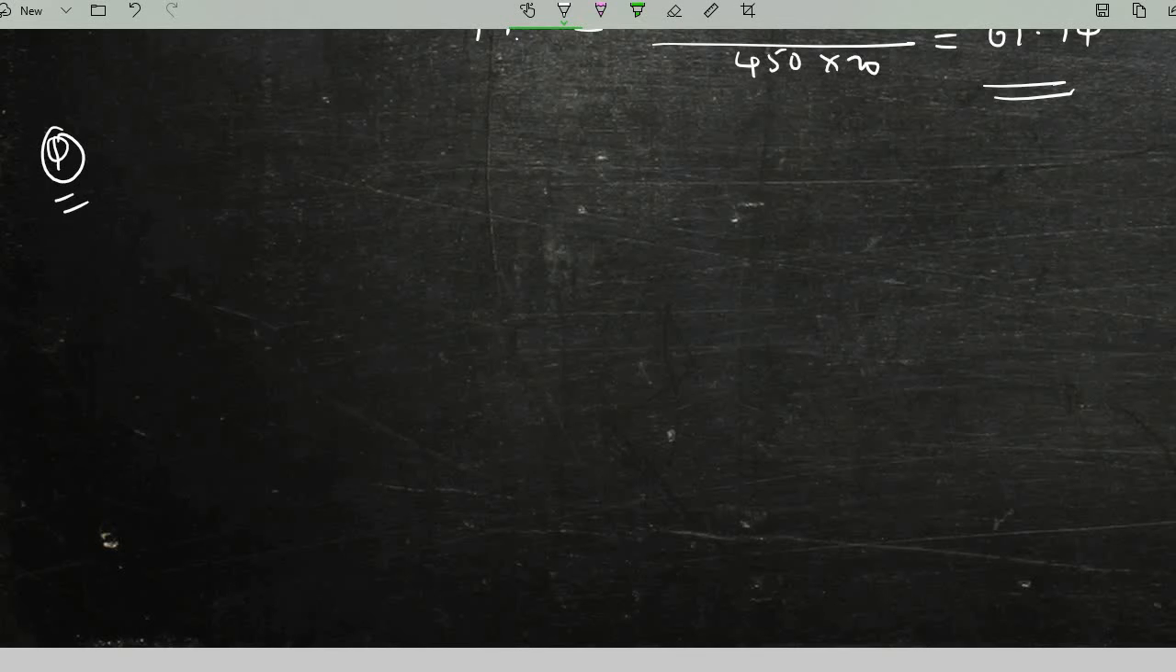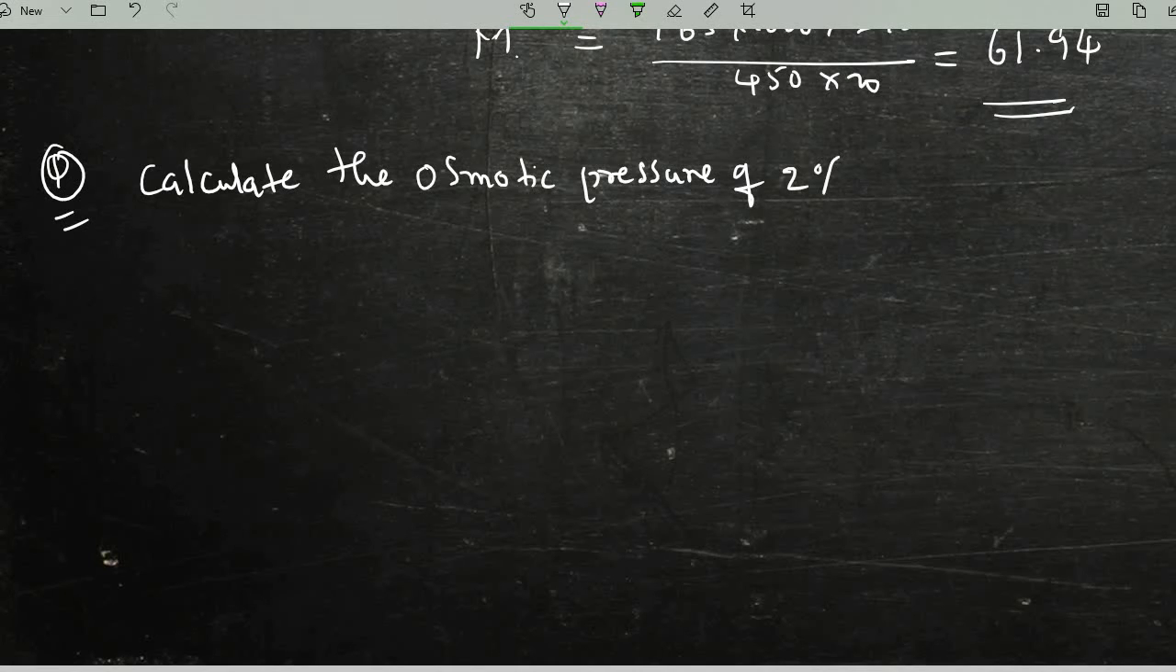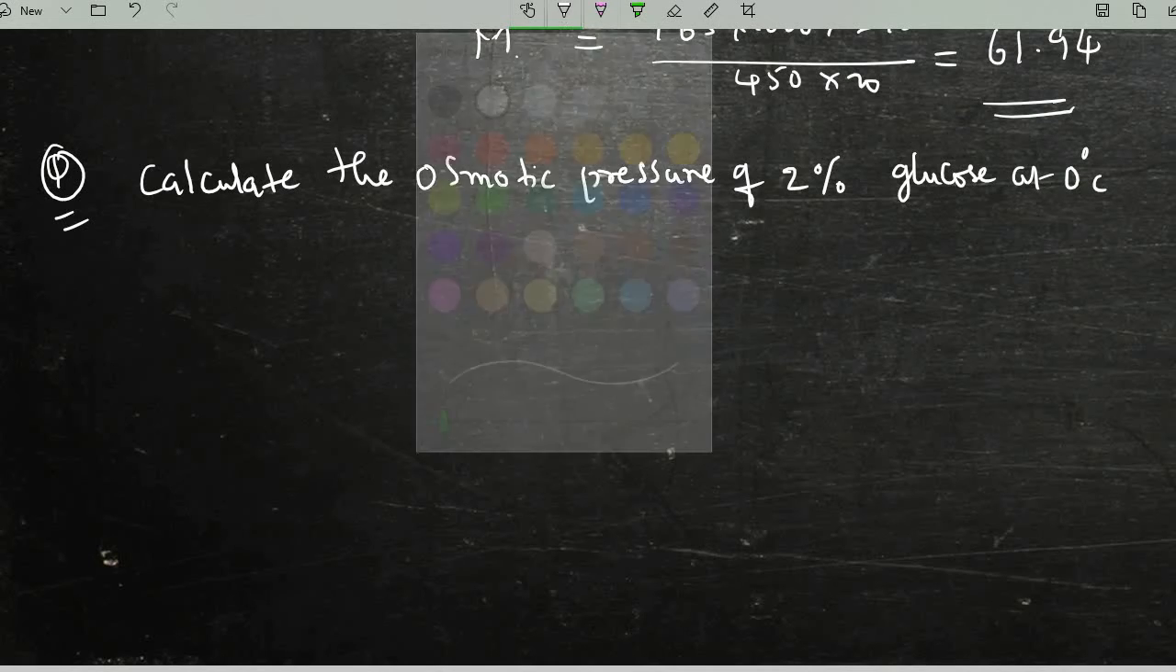Next problem: calculate the osmotic pressure of 2% glucose solution at 0 degrees Celsius. Here only I will write it, that is at 0 degrees Celsius.